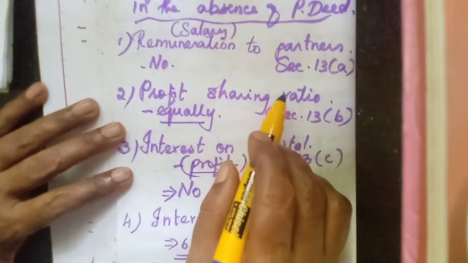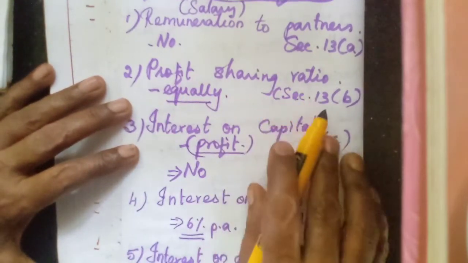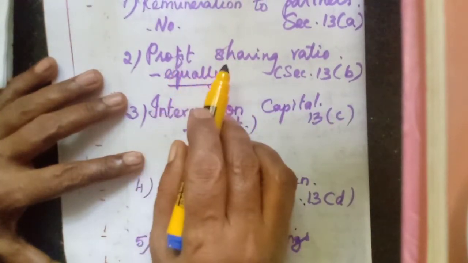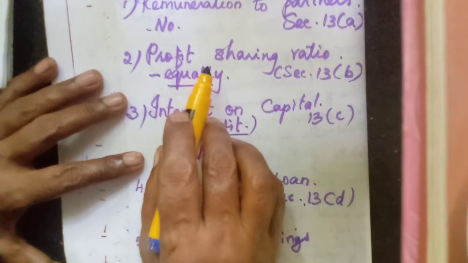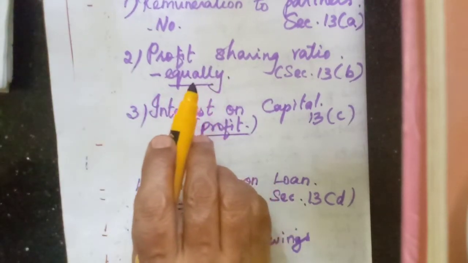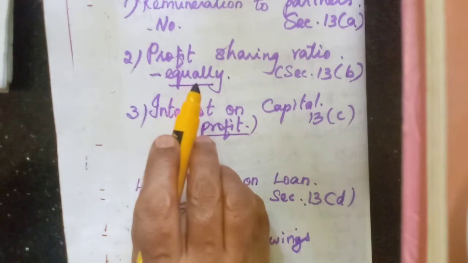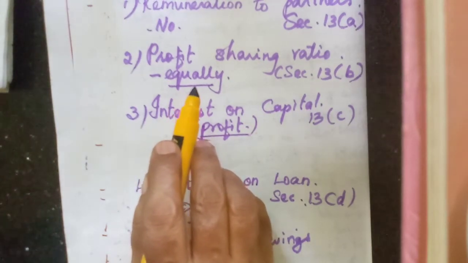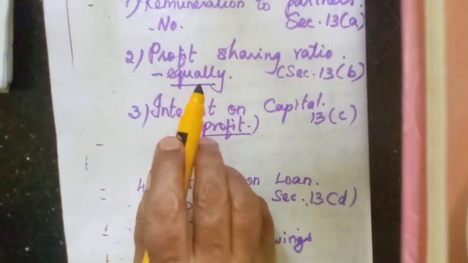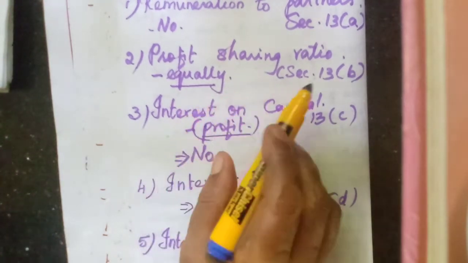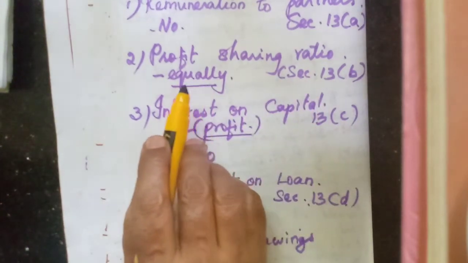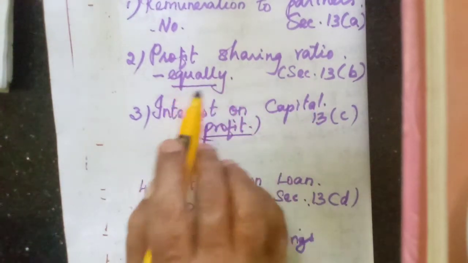Then about the profit sharing ratio: if they have not mentioned that ratio in the partnership deed, then they have to share the profit equally. If there are 4 partners and they get a profit of 1000 rupees, 250 each equally. That is given in section 13(b). The profit or the loss will be shared equally.